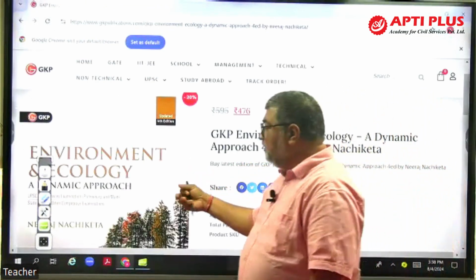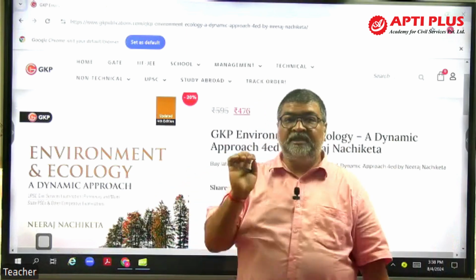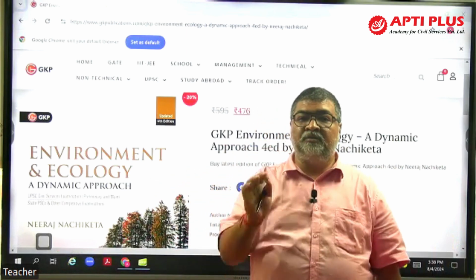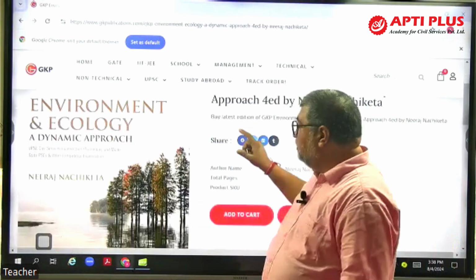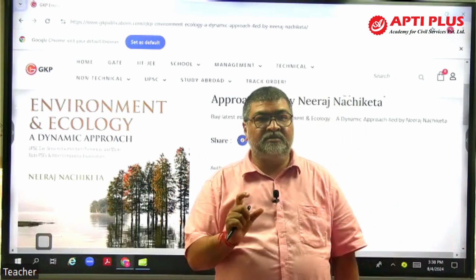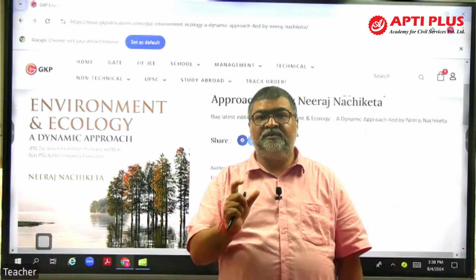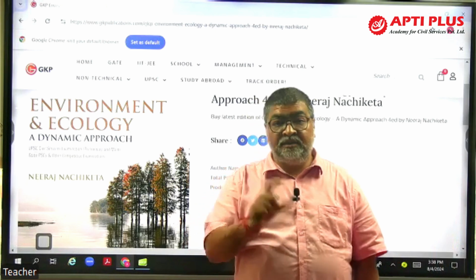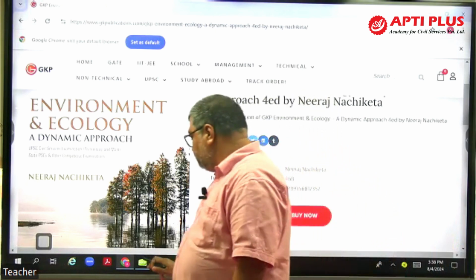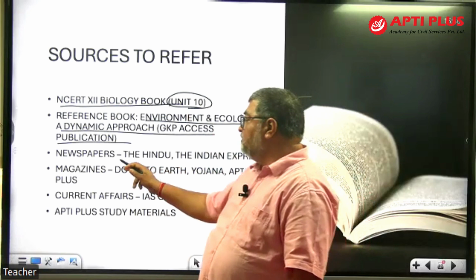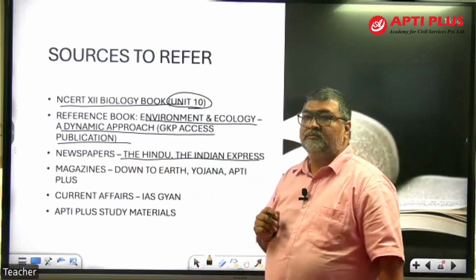Environment and Ecology, Dynamic Approach from GKP Access publication. It's a multicolored book with everything revised, with the current aspect. Pre-mains, disaster management, EIA, all things are there. So that is what comes here. Now newspapers: The Hindu and Indian Express.